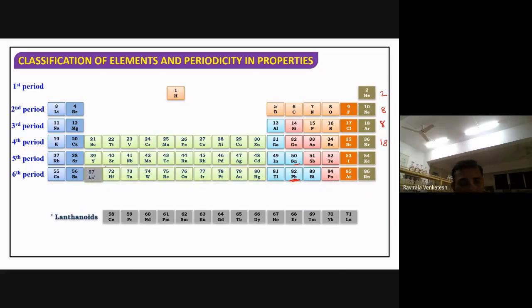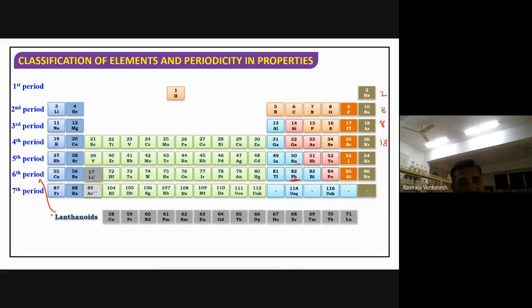And one more thing. These lanthanides come under which period here? Sixth period. Okay. Next, the seventh period: francium, radium, actinium, rutherfordium, dubnium, seaborgium, bohrium, hassium, meitnerium, darmstadtium. What happened here? New elements are there. We'll discuss these IUPAC nomenclatures in the next slides.